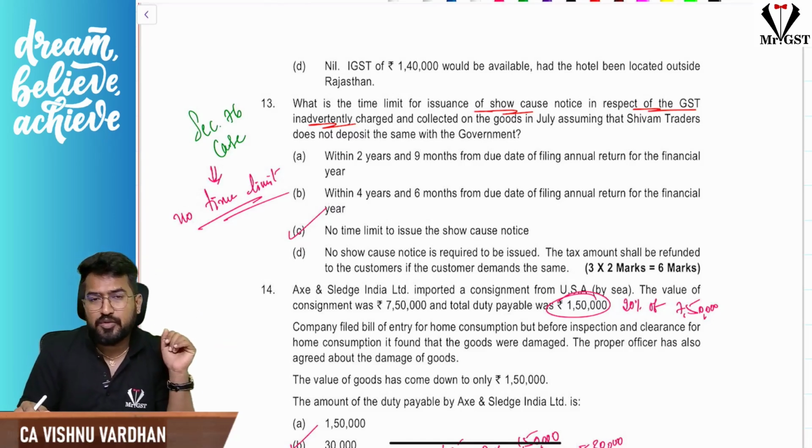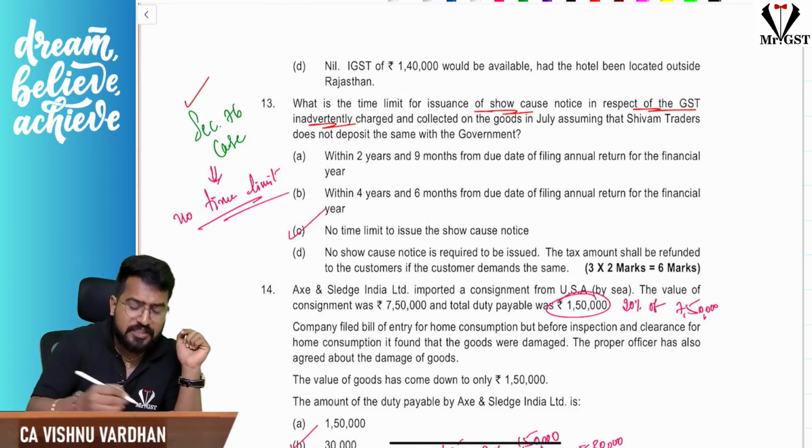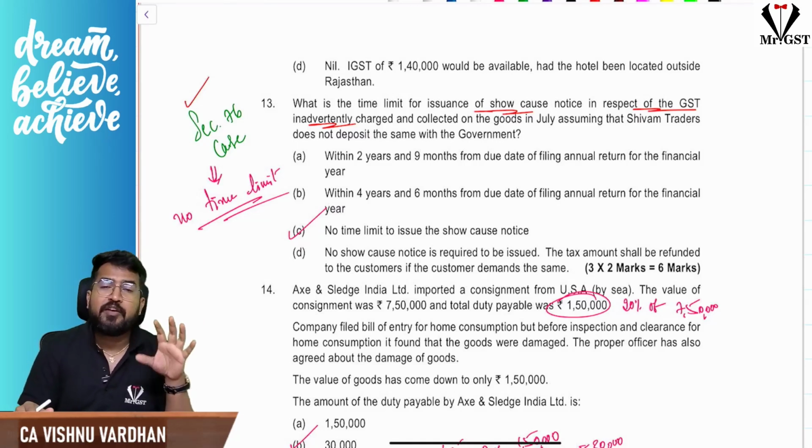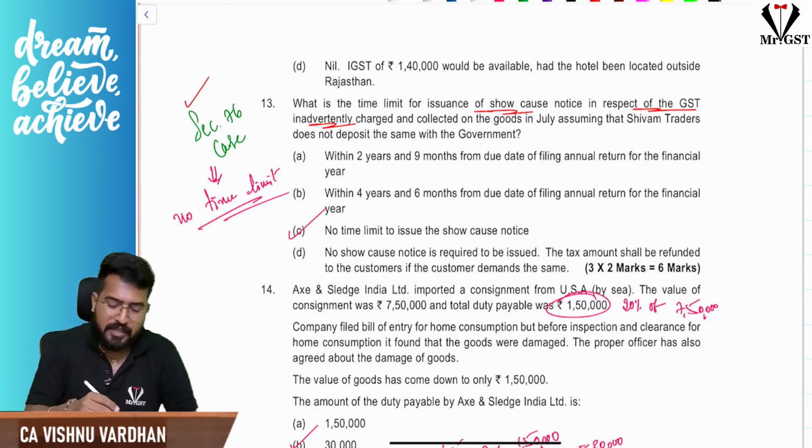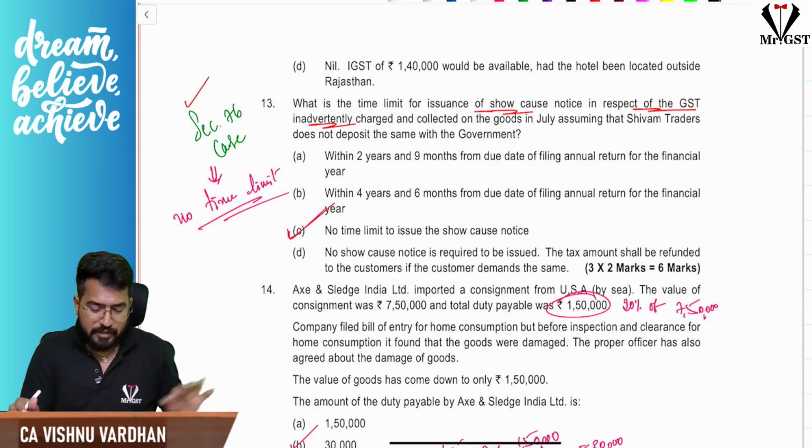When the department has to give notice, this is a situation coming under section 76. Section 76 deals with where GST is not liable but you are collecting it and not paying it to the government. Now, section 76 will come into the picture, and there is no time limit for issuing any show cause notice as per section 76. So they can happily enjoy without any time limit.